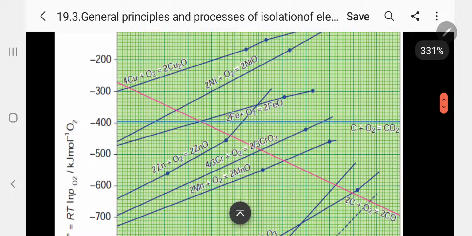This is the carbon dioxide line at about minus 400 degrees, that is the delta G zero value, and it is constant over the entire range of temperature. So whatever metal oxide is crossing this line, we can use carbon, converting it into carbon dioxide, for the reduction of the metal oxide. Please follow.